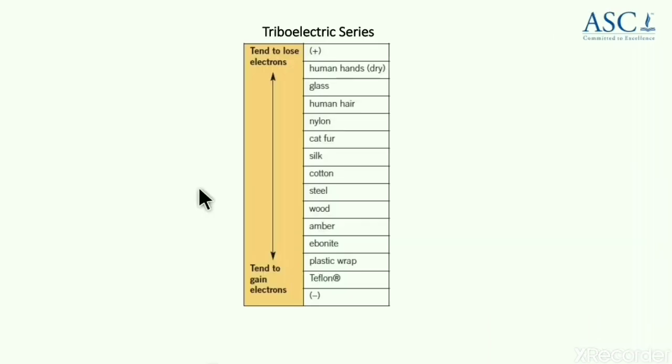If you want to know the kind of charges gained by a few bodies and the kind of charges lost by a few bodies, they are all put under one series called the triboelectric series. Here in this slide I have shown you that triboelectric series. In the table, if you go upwards, these are the objects which have a tendency to lose electrons, and if you come down, these are the objects which have a tendency to gain electrons. So if you are interested to know which body has a tendency to lose electrons and to gain electrons, you can have a look into this triboelectric series.